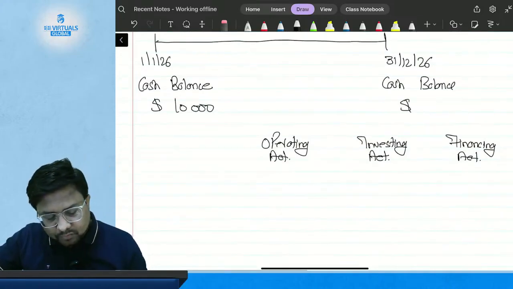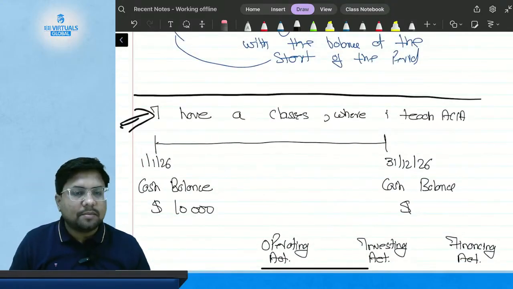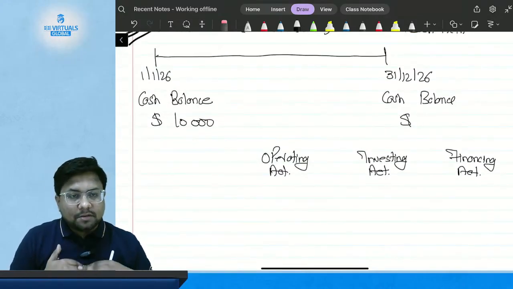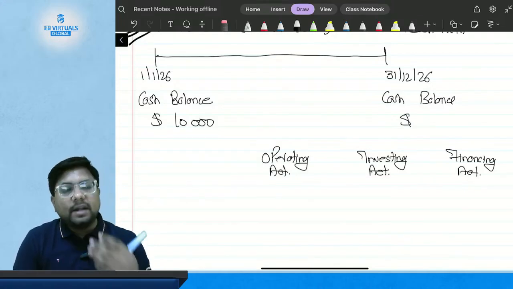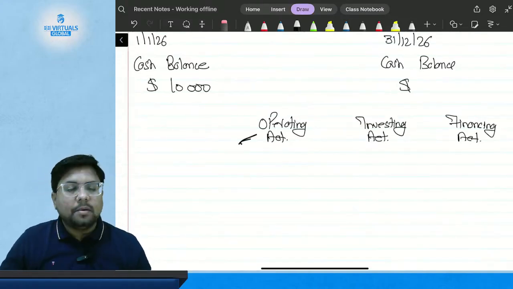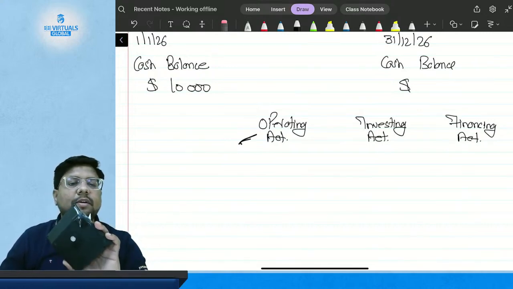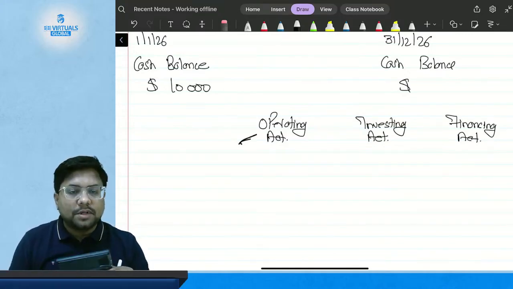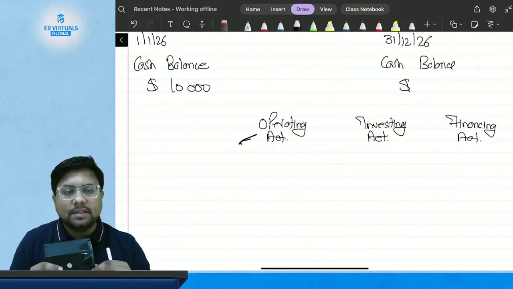Okay, so what is my business? I have a business of running ACCA classes. So whatever cash comes in to me or goes out from me regarding those classes will be categorized in operating activity. Suppose I purchase this calculator. The purchase of this calculator is an outflow for me because I have to pay money for buying it.